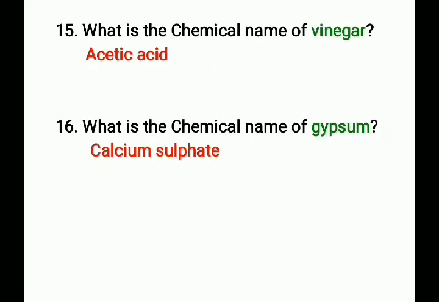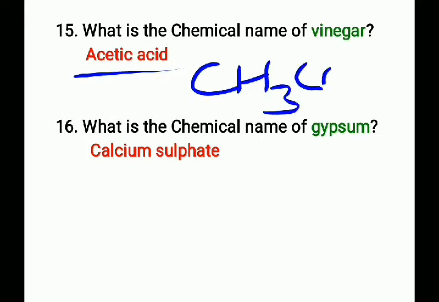Next question, what is the chemical name of vinegar? That is acetic acid and its chemical formula is CH3COOH. The chemical name of vinegar is acetic acid and the chemical formula is CH3COOH.